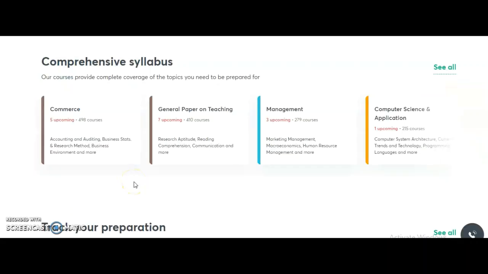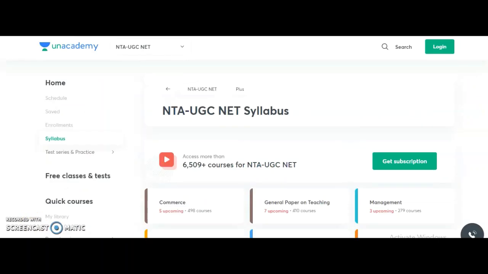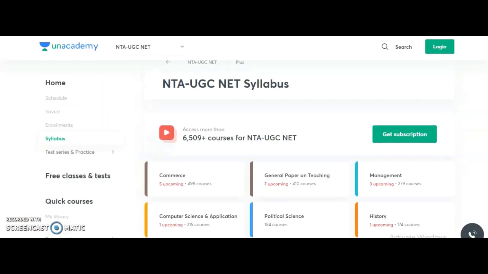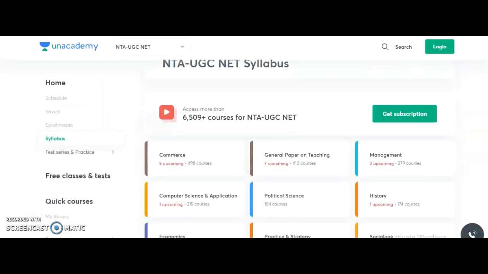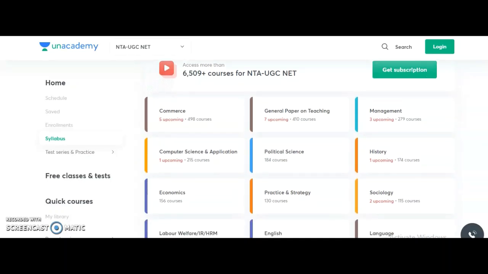And all of you know that Unacademy is India's largest learning platform. And for the candidates who are preparing for the NTA UGC NET, Unacademy is providing multiple courses. So here I am going to show you the list.